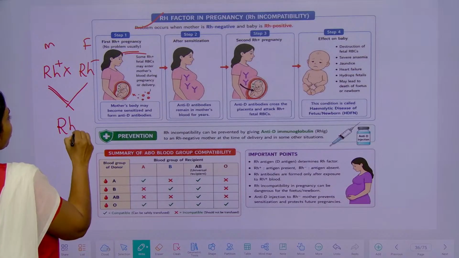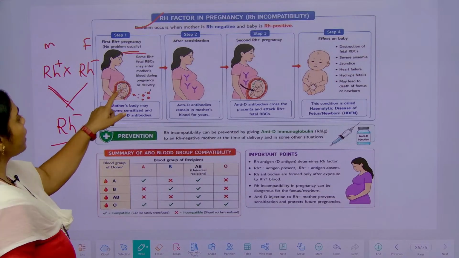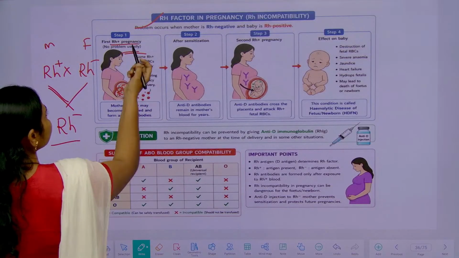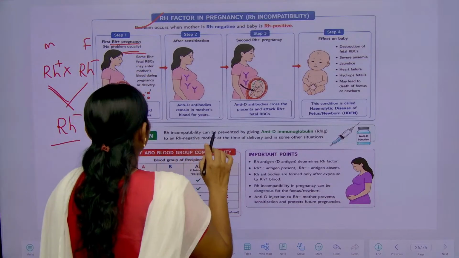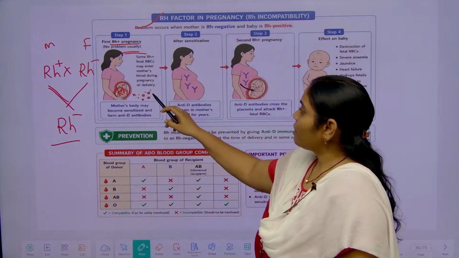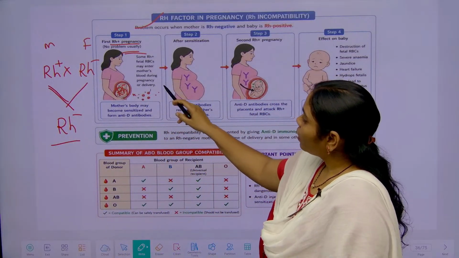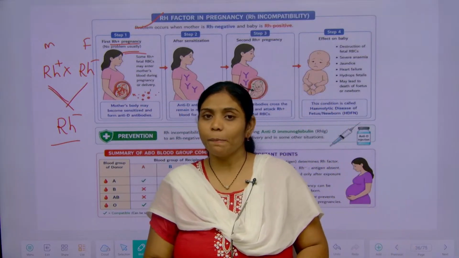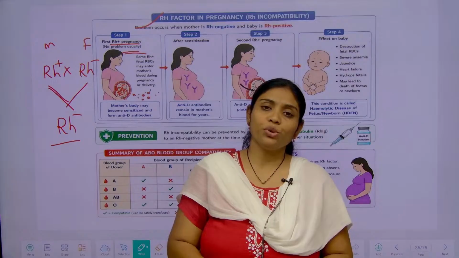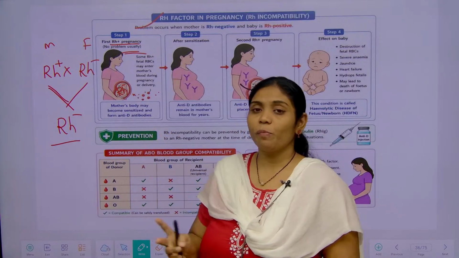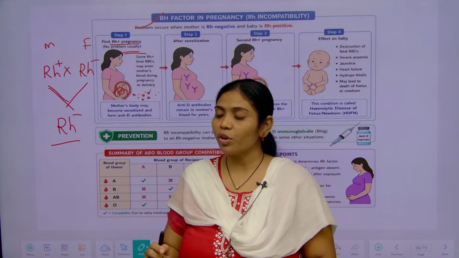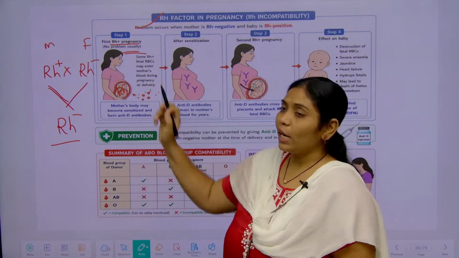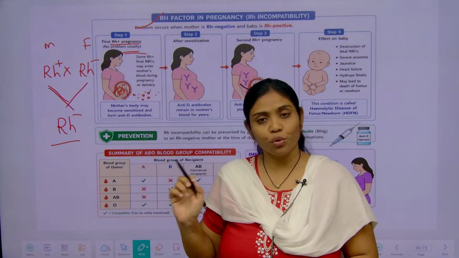In the first pregnancy, the baby is with which kind of blood group? That is with the Rh negative. Here you can see in the first pregnancy what happens. Delivery can take place normally, but during the delivery time the placenta gets cut. Because of that, some of the baby's blood can enter the mother's body through the placenta.